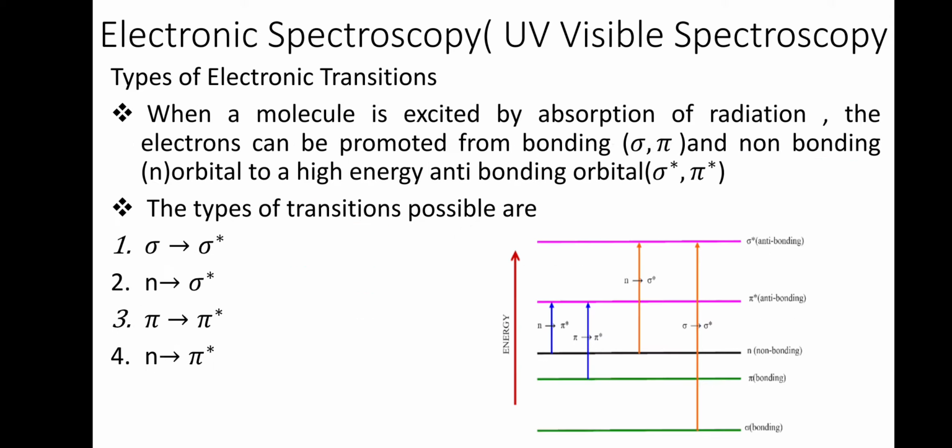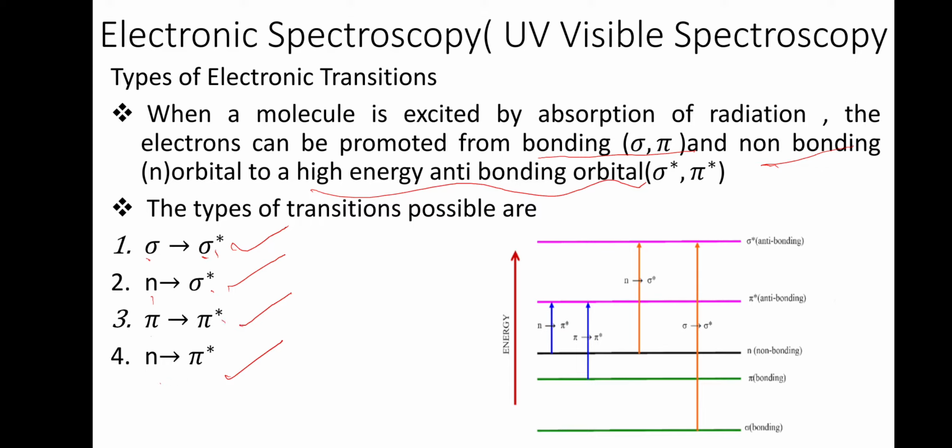So what are the types of transition that occur? It is sigma to sigma star, n to sigma star, pi to sigma star and n to pi star. When a molecule is excited by absorption of radiation, the electrons can be promoted from a bonding orbital, or a non-bonding orbital, to a high energy anti-bonding orbital. So transitions are sigma to sigma star, where sigma is bonding and sigma star is anti-bonding; a non-bonding to anti-bonding sigma orbital; then pi to pi star, and n to pi star.